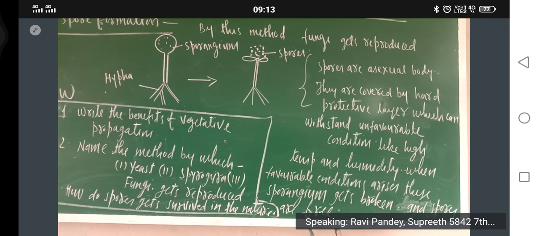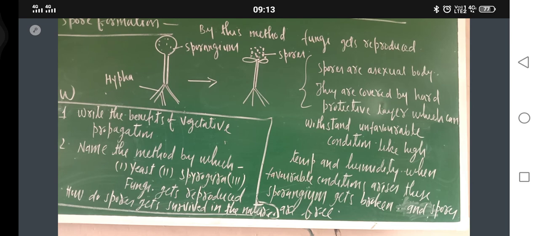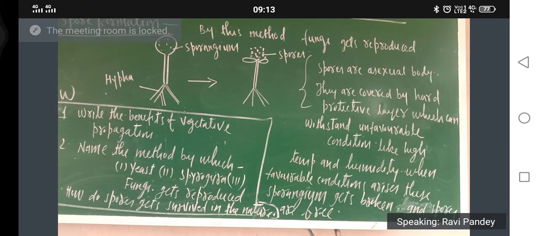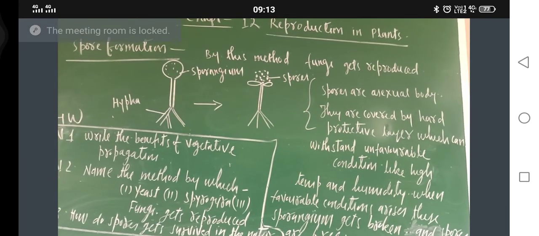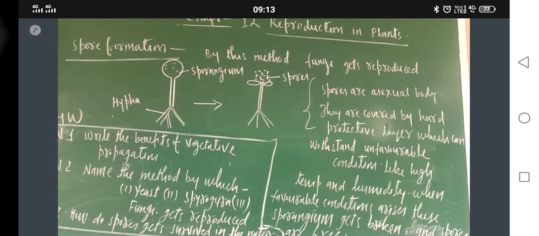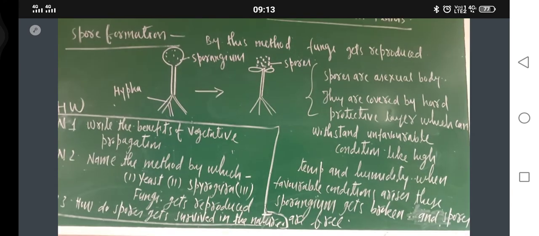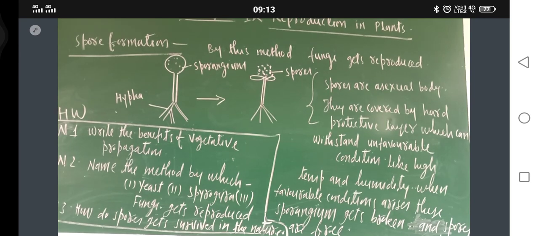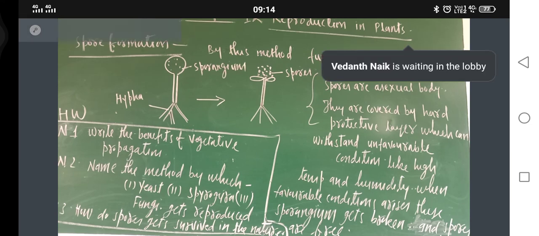That is why, this is the process of fragmentation. You might have seen in ponds and rivers, where water gets stagnated, within 2-3 days the entire area becomes covered with green patches. These are only algae. Algae are also one type of plant. In higher classes you will study it.